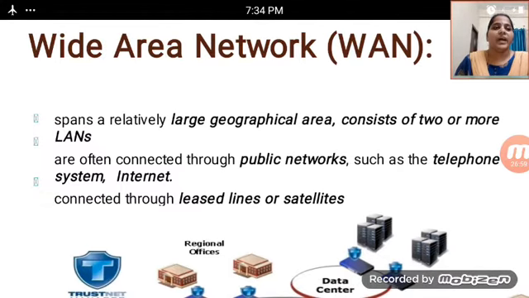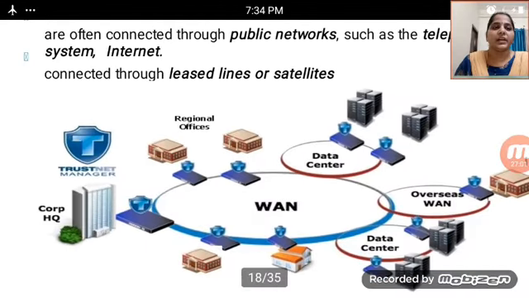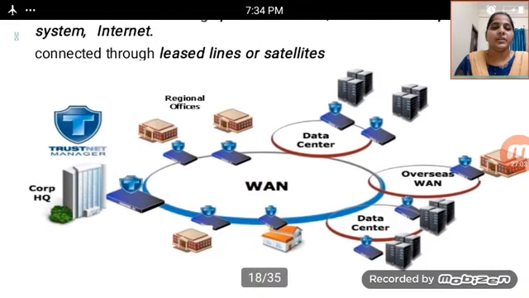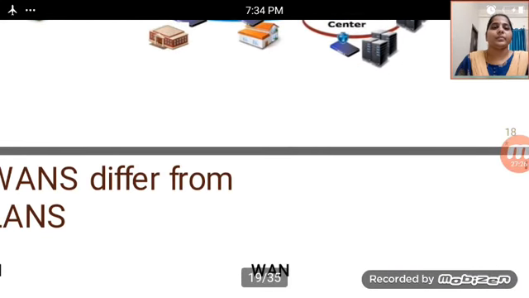This is about a WAN, and as shown in the figure, the WANs are all connected with the regional offices, corporate HQs, data centers, and overseas WANs and data centers. These are all connected with the WANs for these purposes.